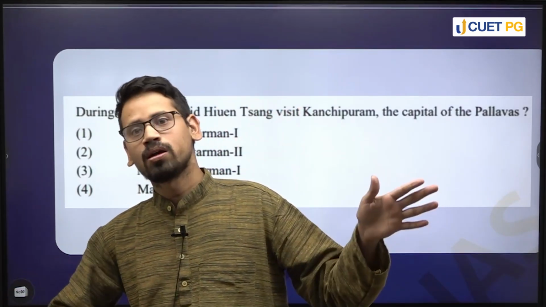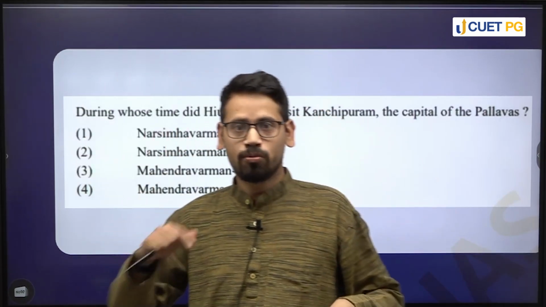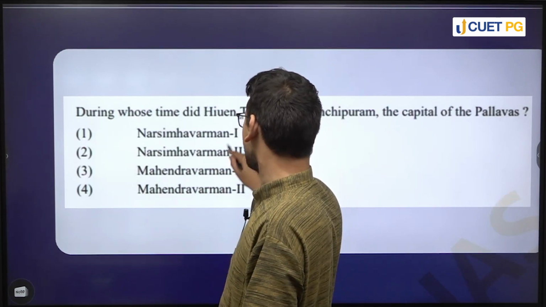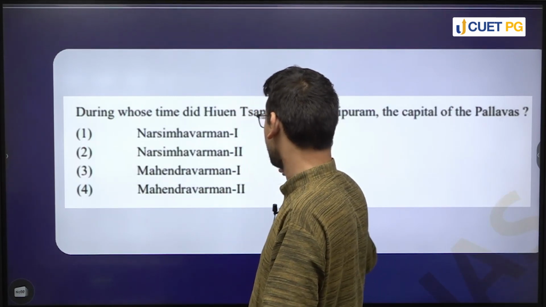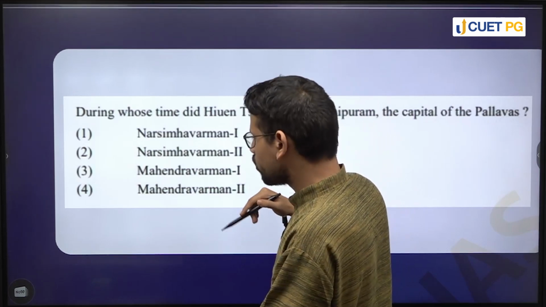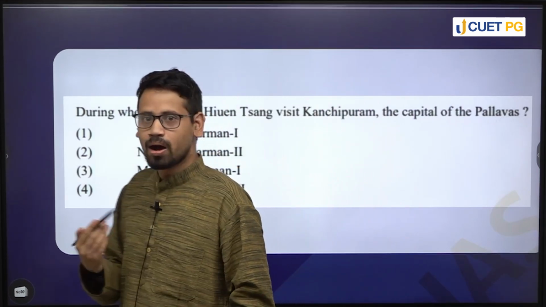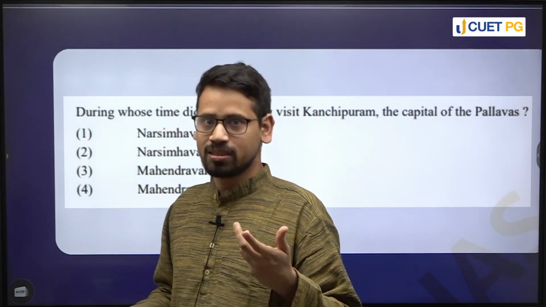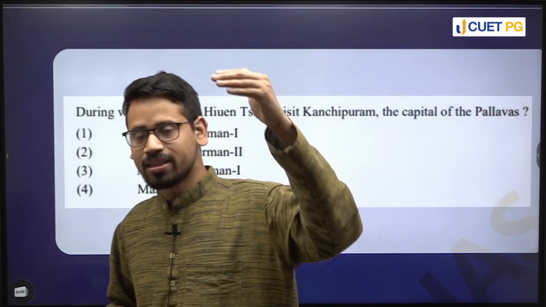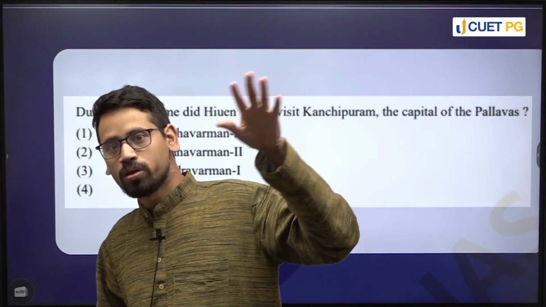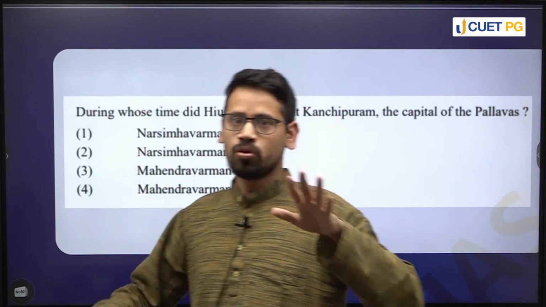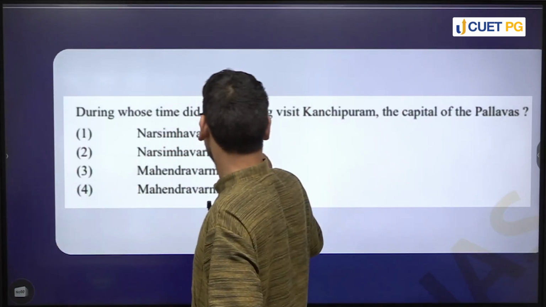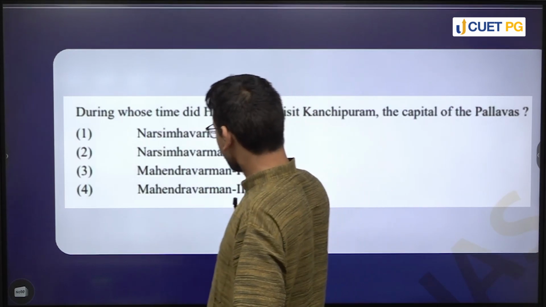So the Pallava kingdom we will initiate from the 6th century onward, the 6th century CE. And what are the major rulers that we are dealing with? Narasimhavarman I, Narasimhavarman II, Mahendravarman I, Mahendravarman II. All these kinds of kings are basically part of this kingdom, right? So we need to make connections out of it. Which dynasty, which ruler comes first? Which ruler, which dynasty comes later, right? So the simple answer to this question is Narasimhavarman, right? Rest all of the rulers.